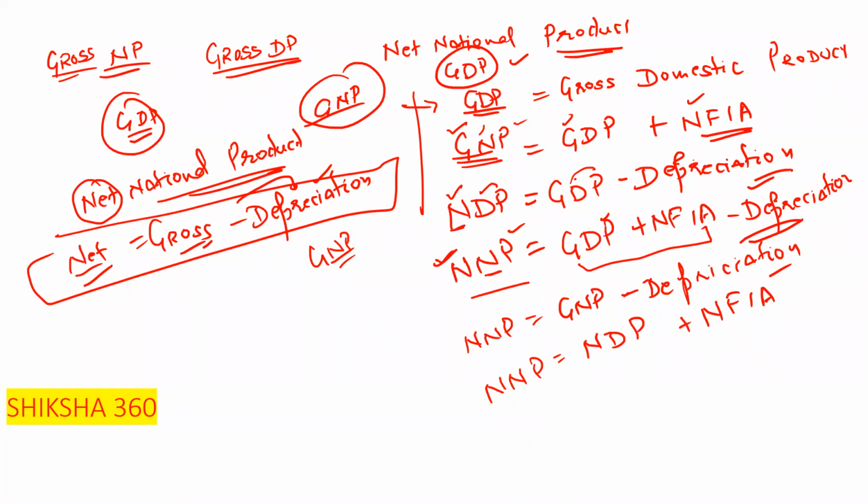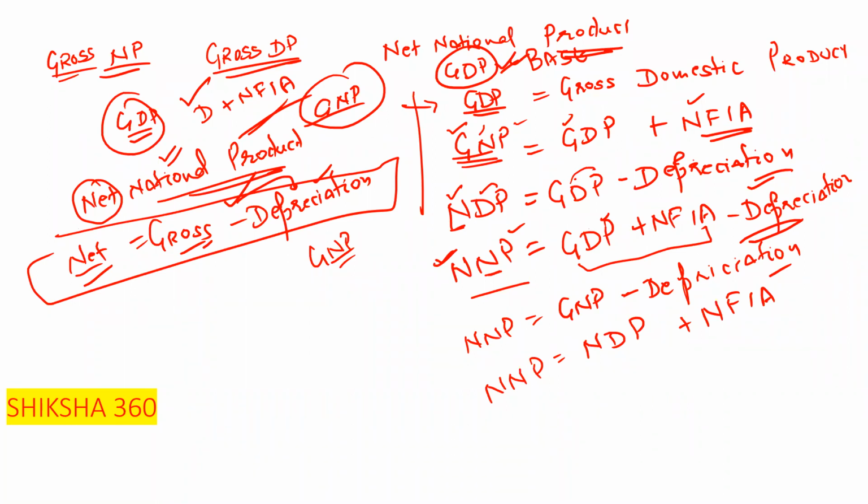Now move to the next one. In all the points, please remember that GDP is the base. And you have to remember how we can calculate net as gross minus depreciation, and national as domestic plus NFI. These two formulas are the base of all these things. If you concentrate on these two points, you will be able to answer whatever question they ask in the examination without any issue.